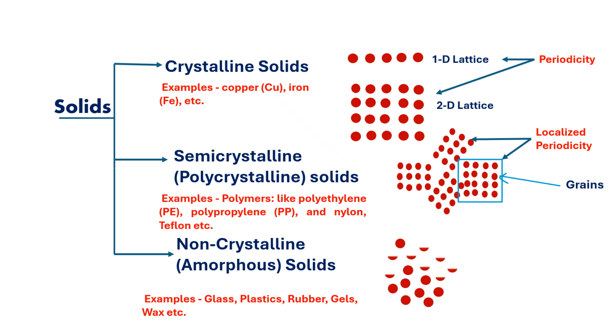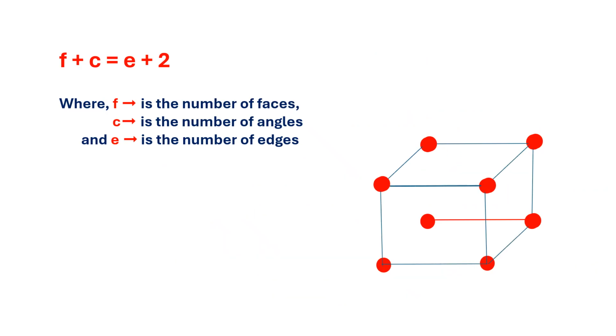As far as the non-crystalline solids are concerned, there is an irregular arrangement of atoms. That means atoms are randomly arranged. There is no periodicity. So this is how we can classify solids into three types: crystalline solid, semi-crystalline solid, and non-crystalline solid. Now let us move on to the next, which is very important.